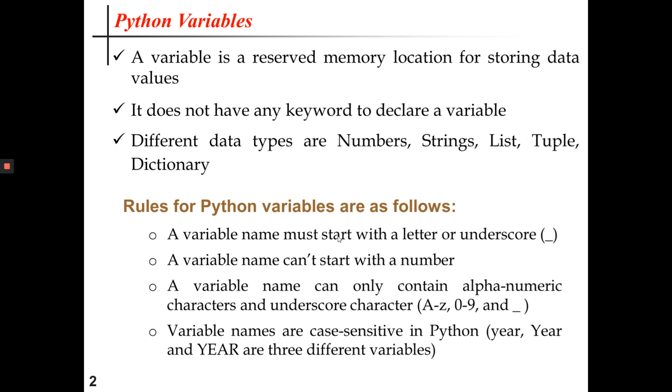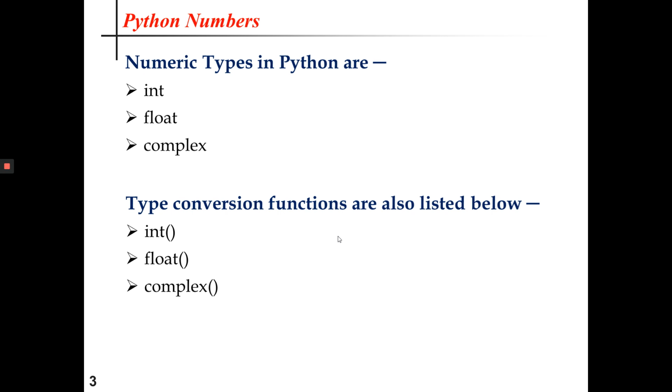Now let's discuss the Python numbers. In Python, we have three numeric types: int, representing an integer number; float, representing a floating point or decimal number; and complex, representing a complex number.